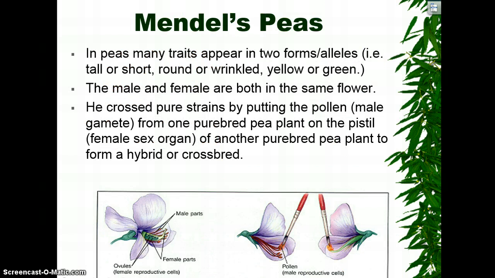When it came to Mendel's peas, he had to do a controlled experiment. He couldn't just have pollen flying everywhere and just guessing what pollen landed on the stigma to fertilize the egg. So to have a controlled experiment, he cut off the male parts. He then took a tiny paintbrush, got the pollen off the male part, and brushed it onto the stigma, or the female part. So with Mendel's experiment, he did the pollination himself. He could not have pollen flying around everywhere.